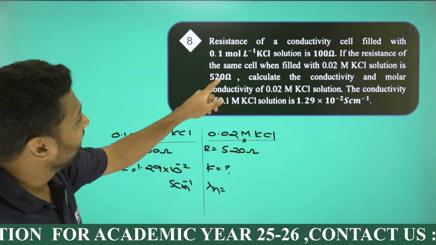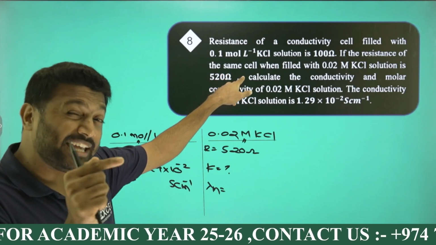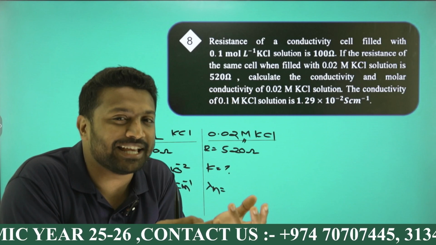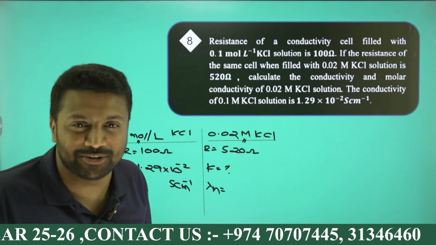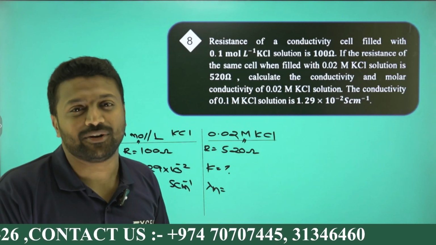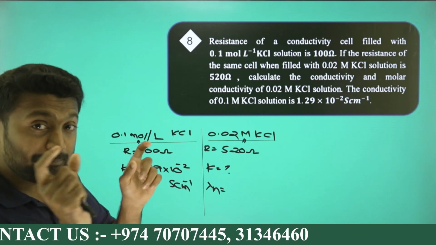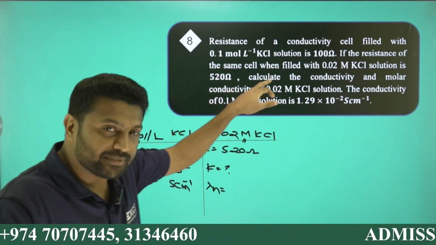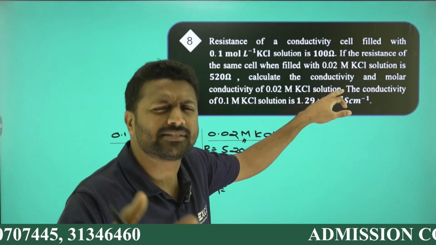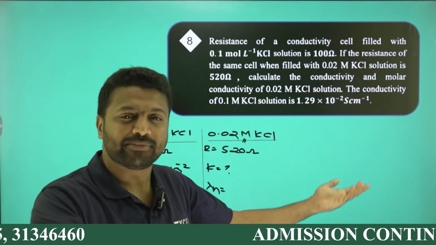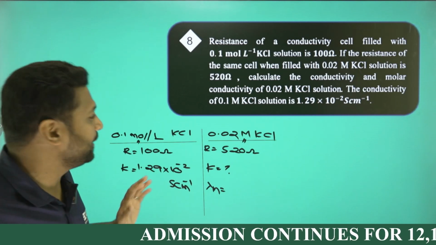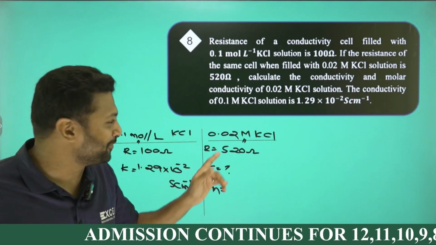The key point is that both solutions are in the same beaker, which means the same length and the same area, that is, the same cell constant, because length by area is called the cell constant. So the twist is that the resistance of the same cell means same beaker, same length, same area, same cell constant. Anyway, the question asks for conductivity and molar conductivity.